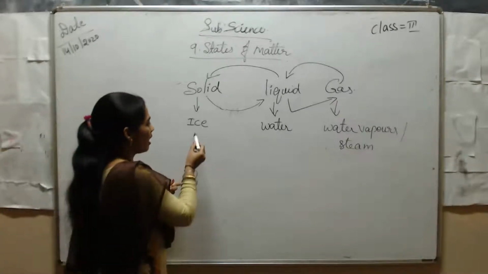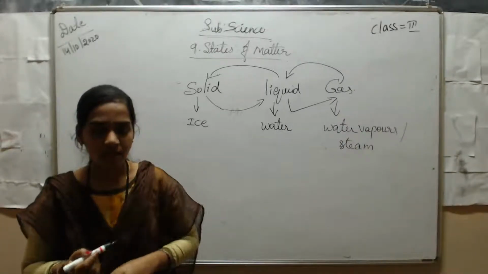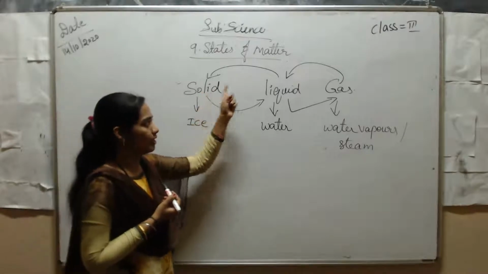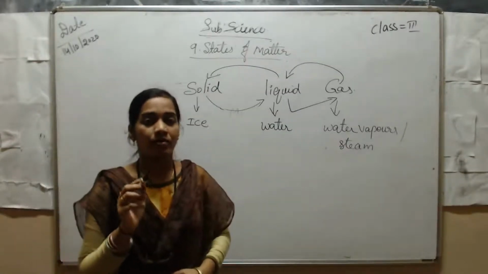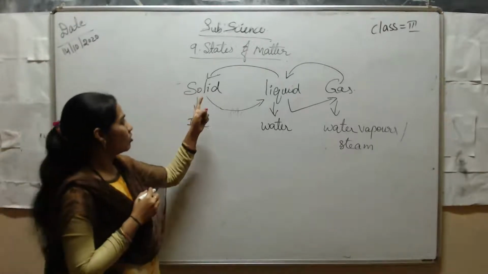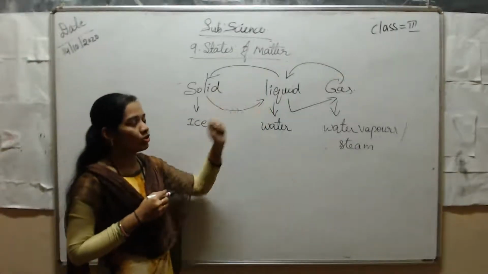Now, ice is there, no? We can change it from solid to liquid.